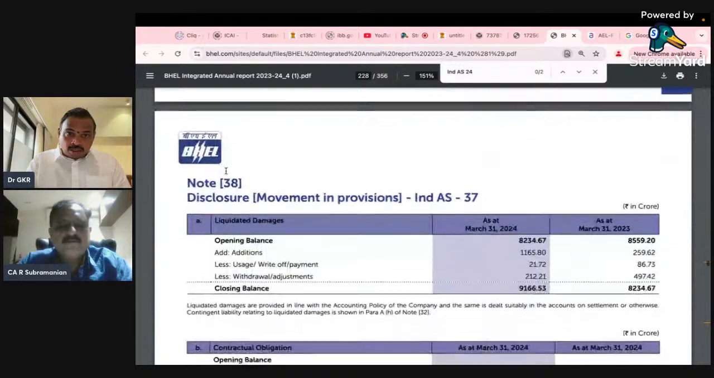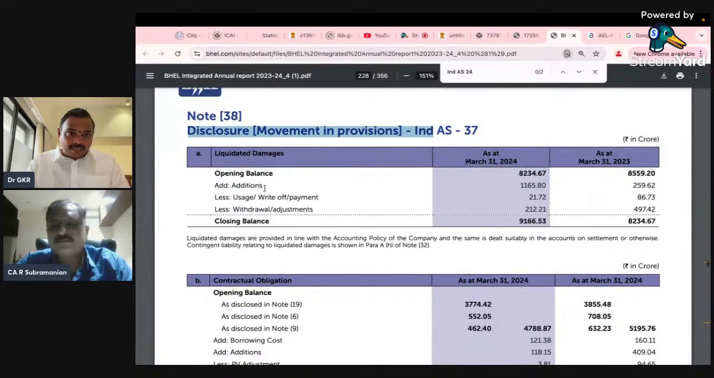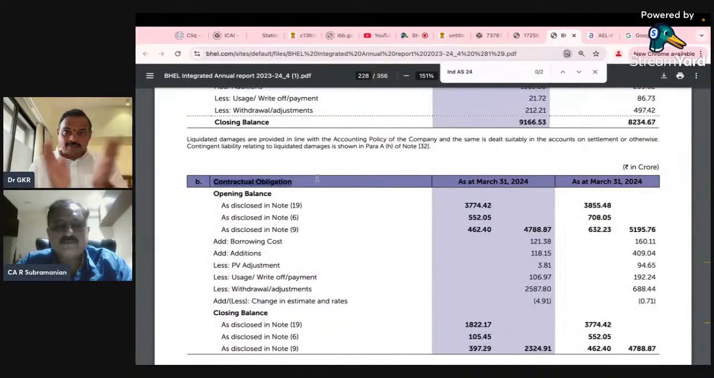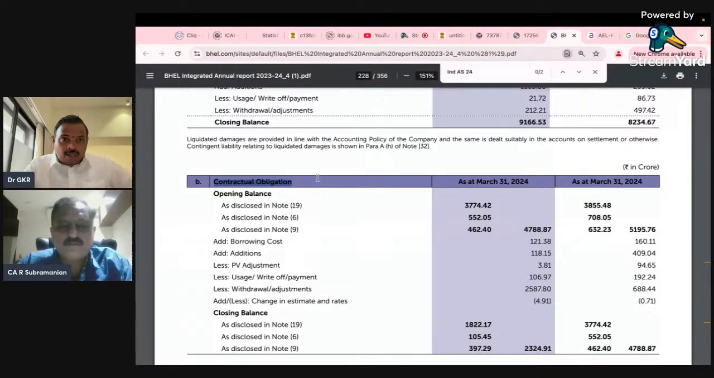Now, disclosure: movement in provisions, liquidated damages, contractual obligation. This is what I want to bring to your kind attention. Very, very important. Why did I take BHEL? Because for this guarantee, there are a lot of contractual obligations. For example, BHEL would have taken a contract, or I would have given a contract to somebody. So there are a lot of contractual obligations.